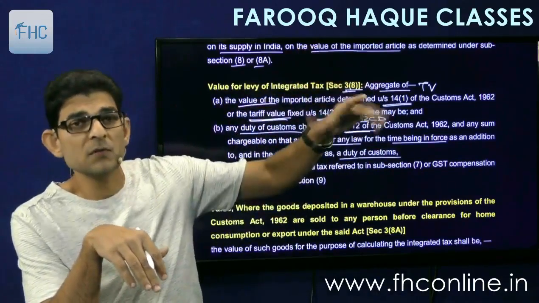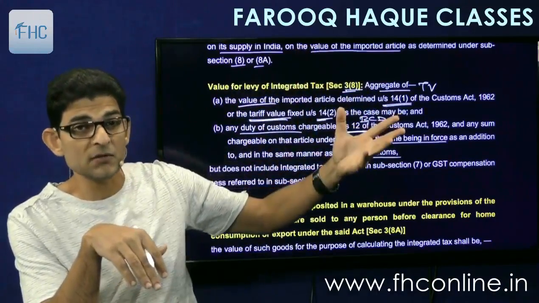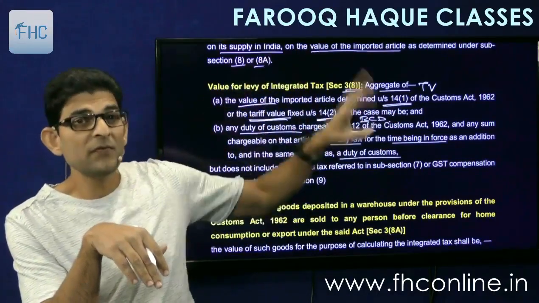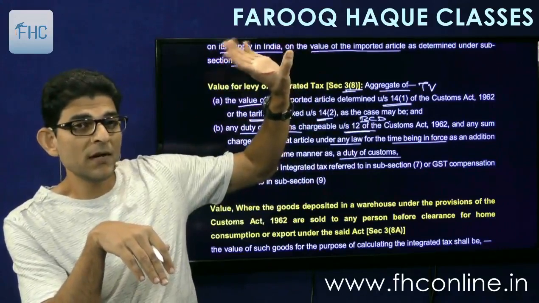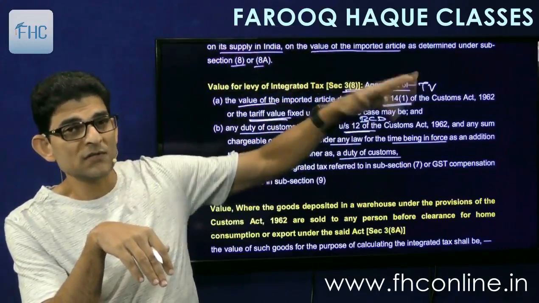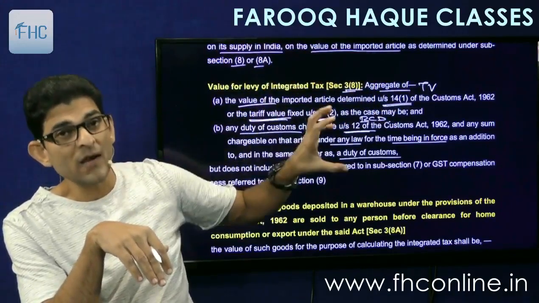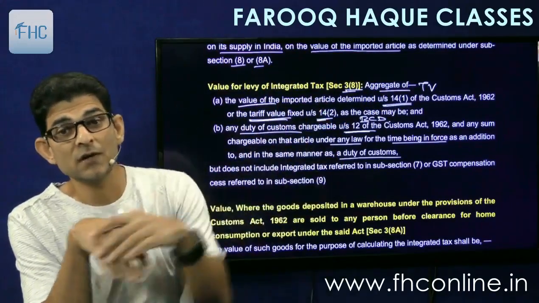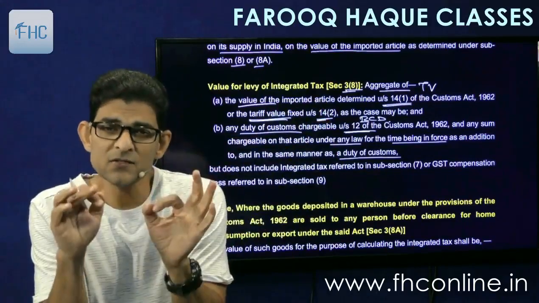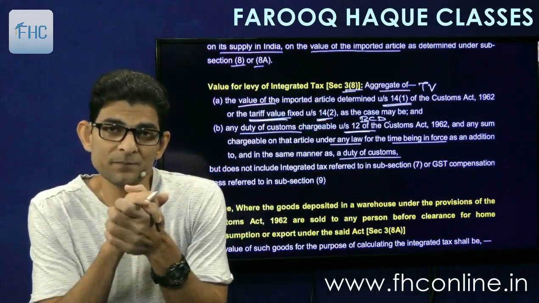All other duties of customs which are in addition to the basic custom duty. You add everything, all types of custom duties, including some surcharge and cess that we'll see. Everything you add, and then on that aggregate you will charge finally at the last the integrated tax.